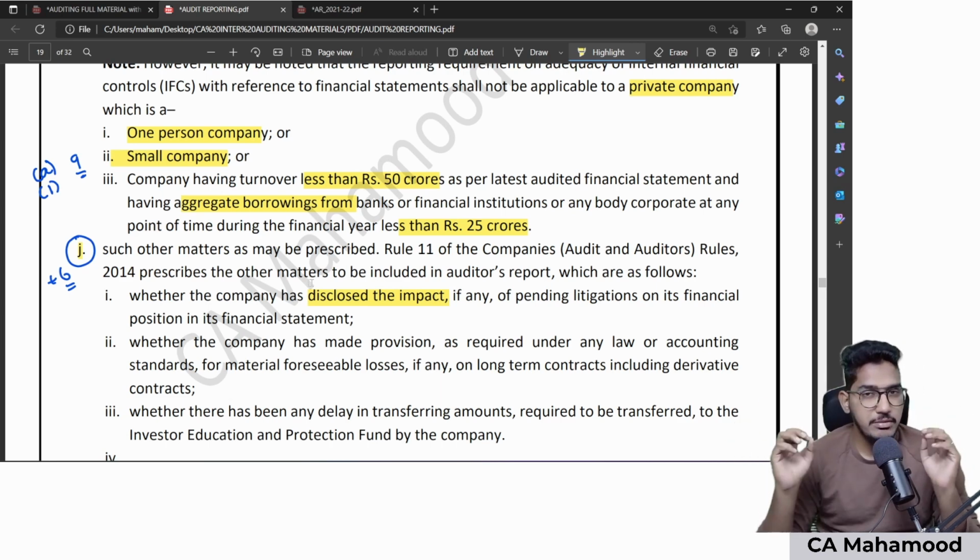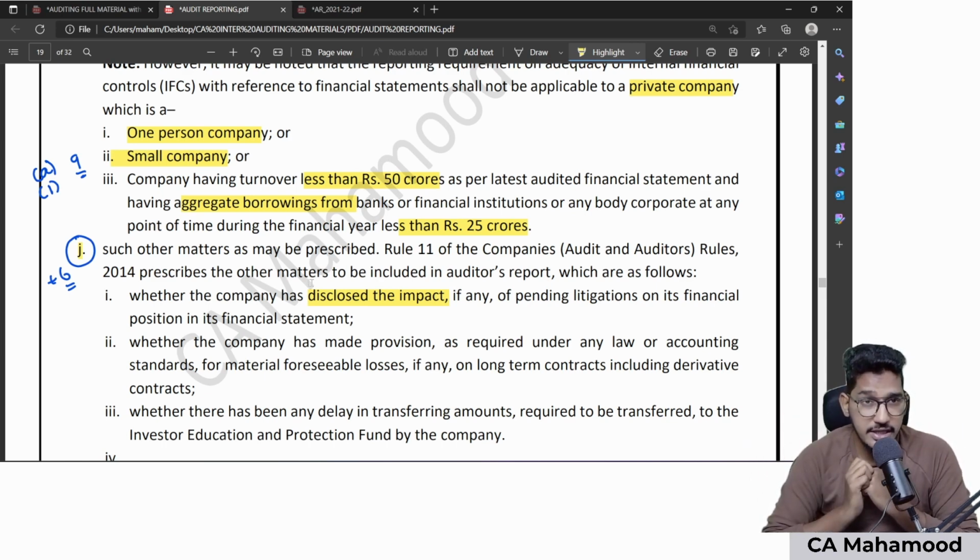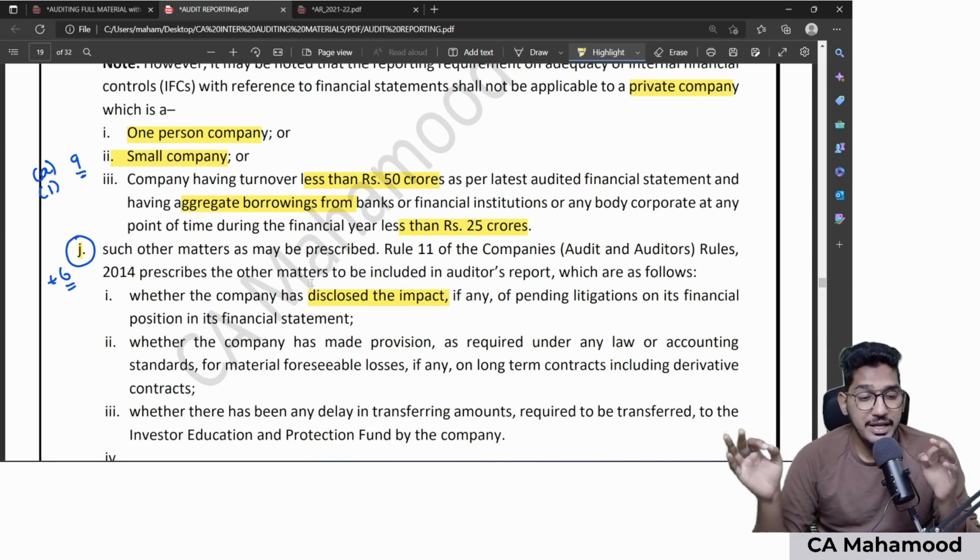See, in one of the past examinations, they asked a true or false statement: the auditor is required to disclose the impact of pending litigations in the auditor's report. This is what the true or false statement tested in the exam. Listen carefully once again. The auditor is required to disclose the impact of pending litigations on the financial position in the auditor's report. Do you agree with that? The answer is no. Why?